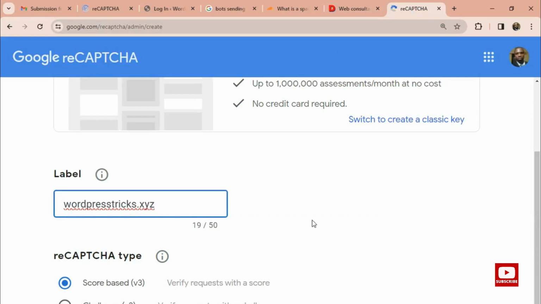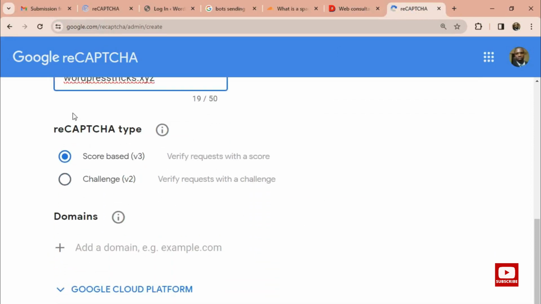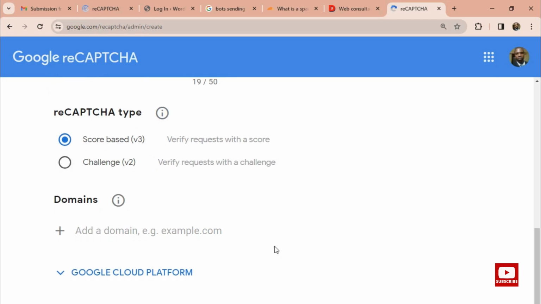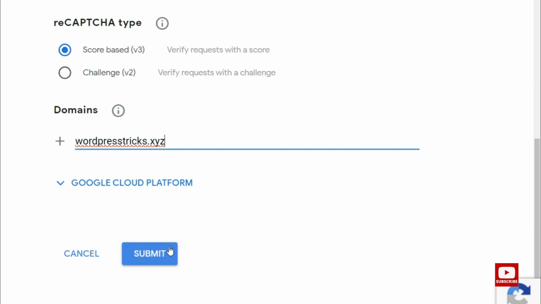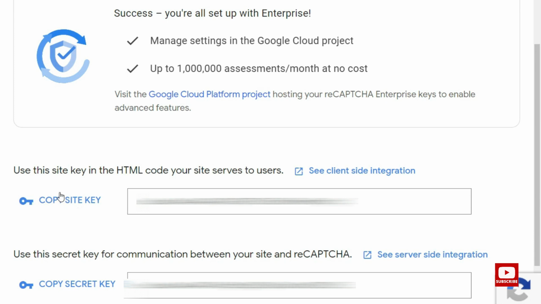That is the label. Then go down and you will see reCAPTCHA type. Just leave it as score based, version 3. Then come to add a domain, add that domain there and submit. Then you will see the site key here and the secret key here.